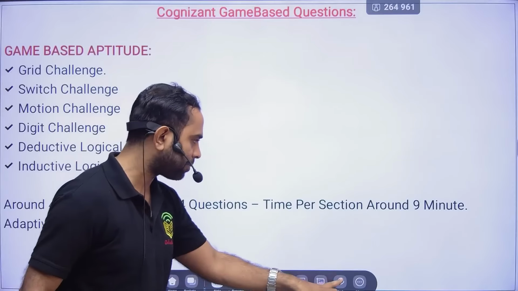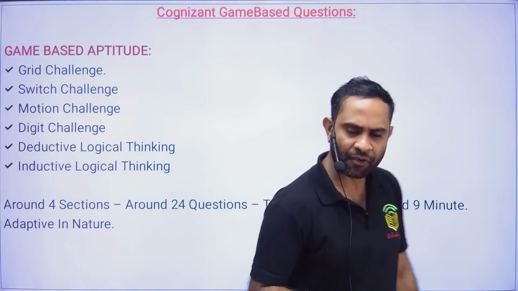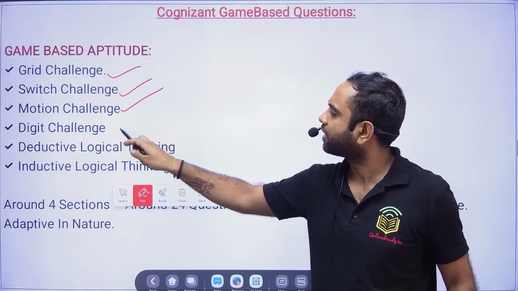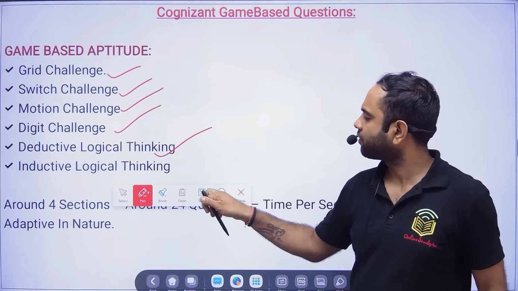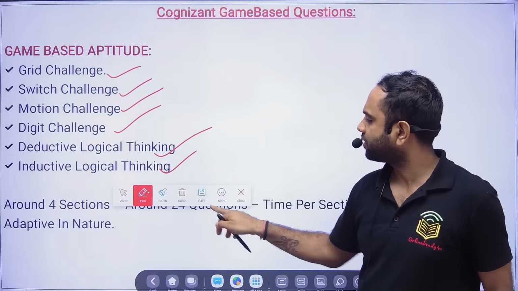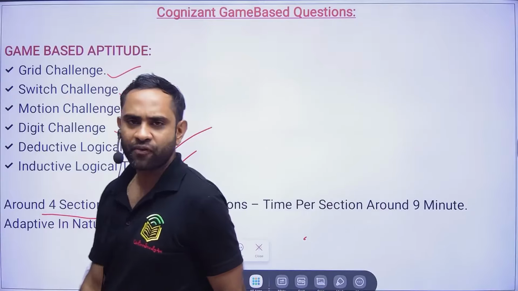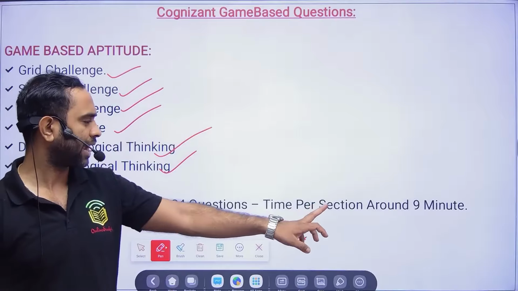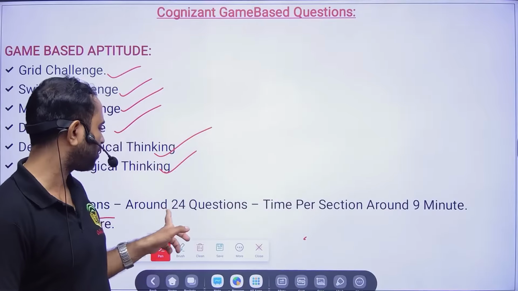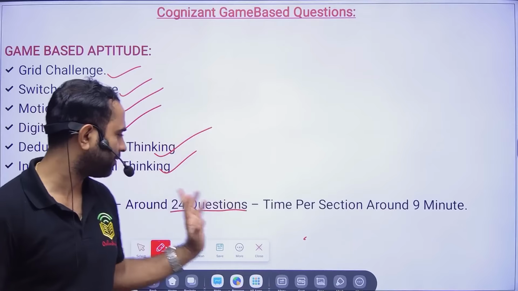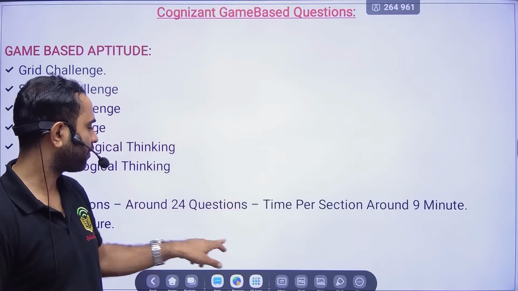Okay. Now in game-based aptitude, friends, see what all they will ask: grid challenge, switch challenge, motion challenge, digit challenge, deductive logical thinking, inductive logical thinking. So basically around 4 sections, 24 questions, and around 9 minutes per section you will be getting. Actually these questions will vary as you solve more and more questions. I'm just giving you an approximate figure.